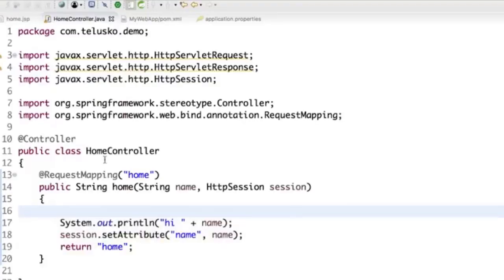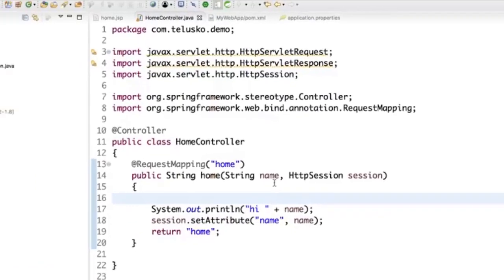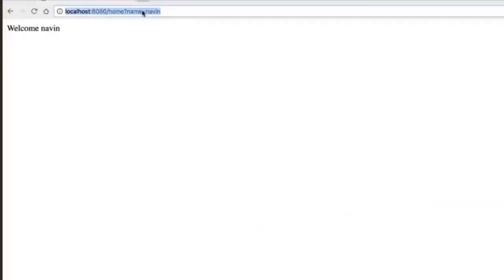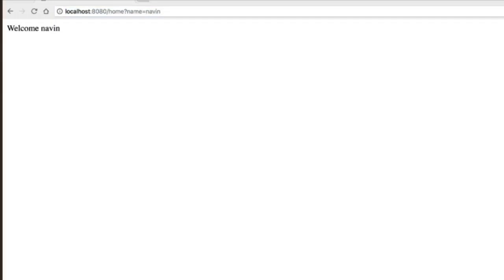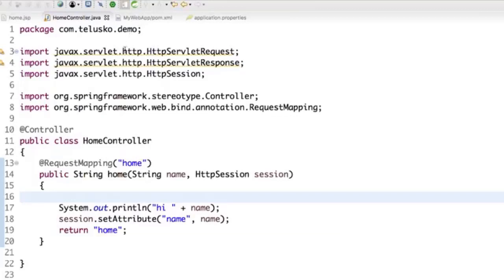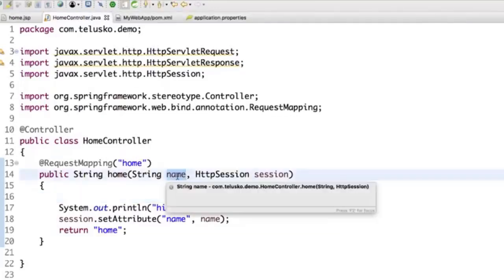So there's nothing wrong with the code, it's working, right? So how is it working? If I pass anything, will it work? For example, if I pass another parameter, say name1, and press enter, you can see it's not working. It is only working with the name parameter. There is some matching happening behind the scenes. The moment you say, hey, I'm passing a name here, and you also have a name here, it will directly match with it.